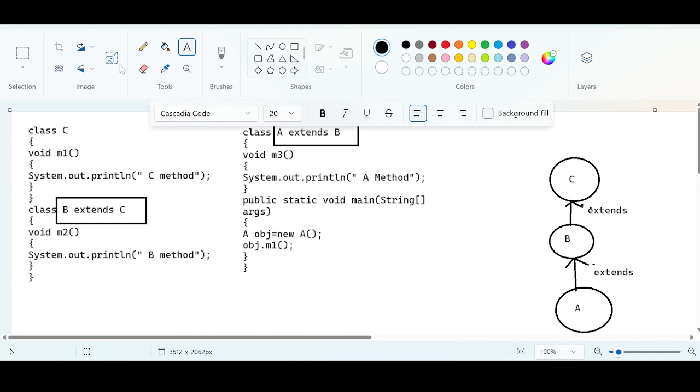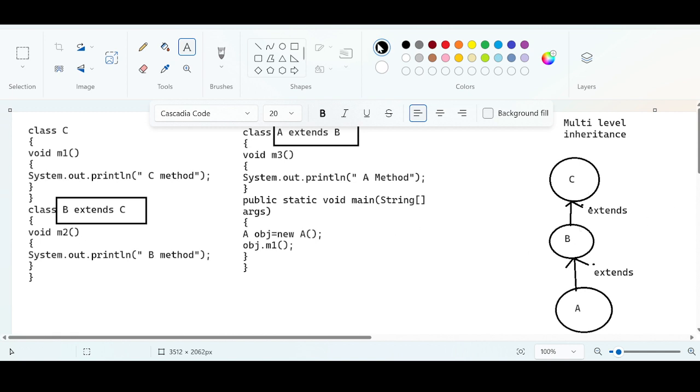By looking at this tree, I can conclude that this is multi-level inheritance. Multi-level inheritance in Java, because there are more than one level.